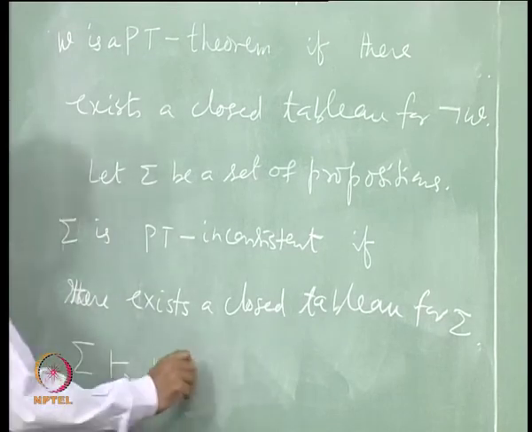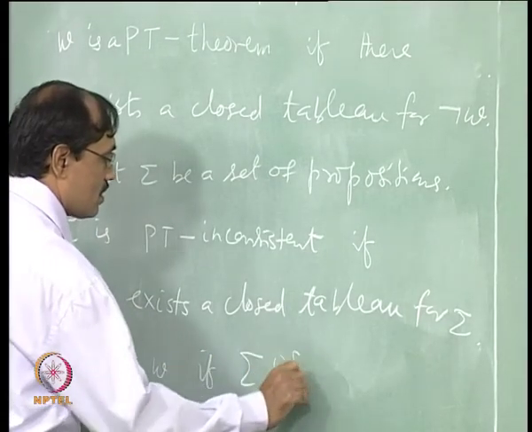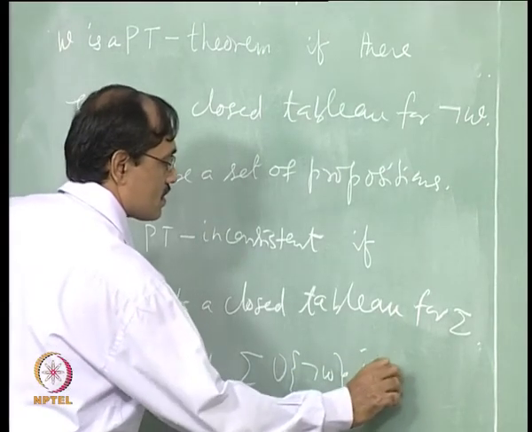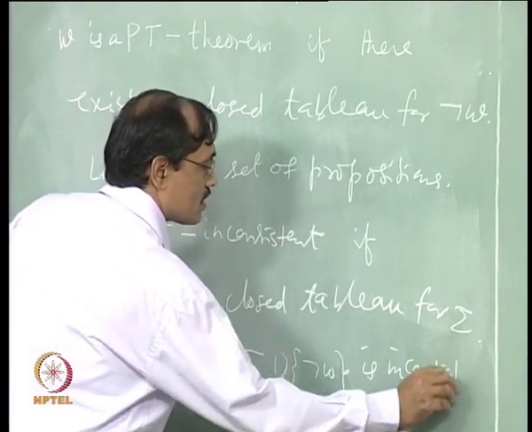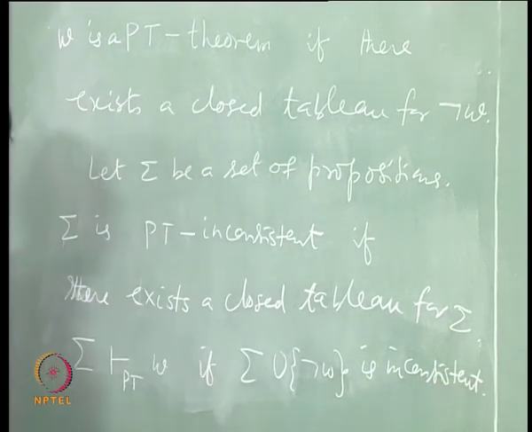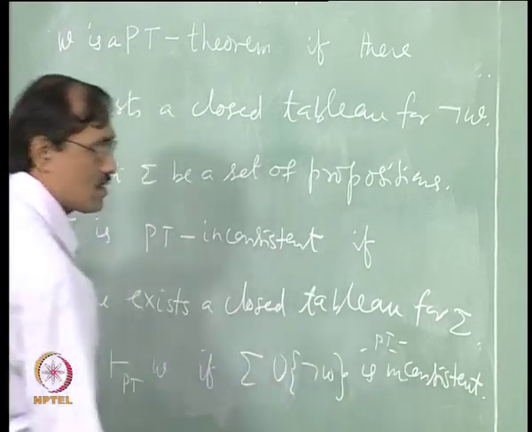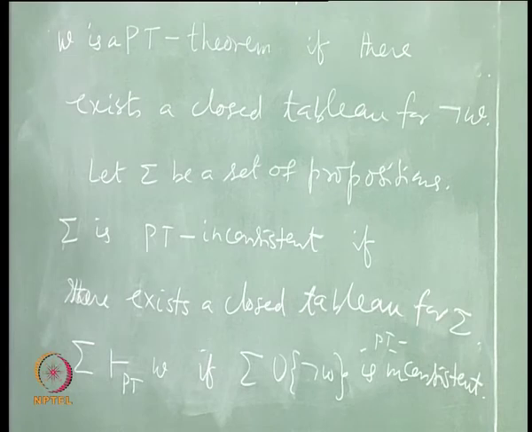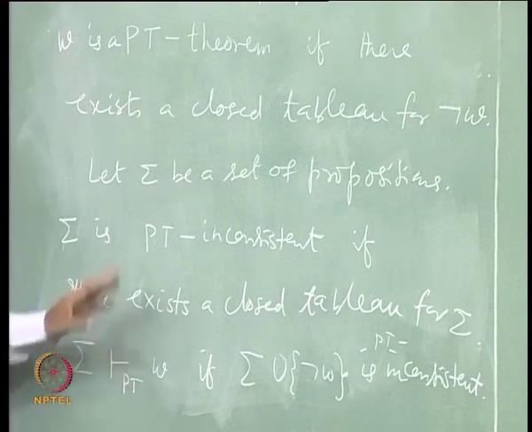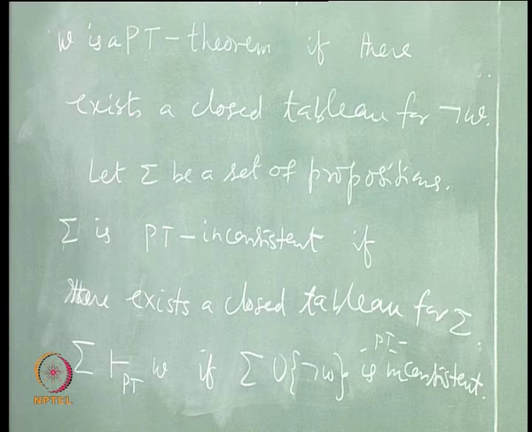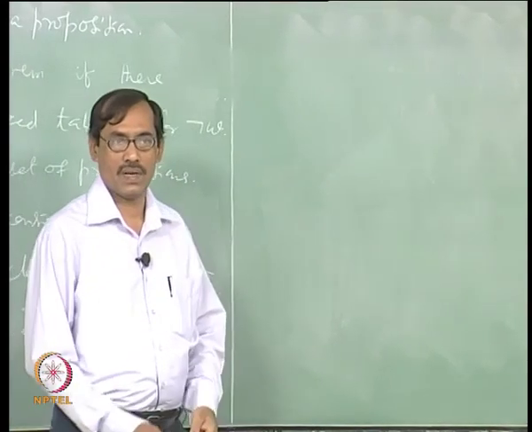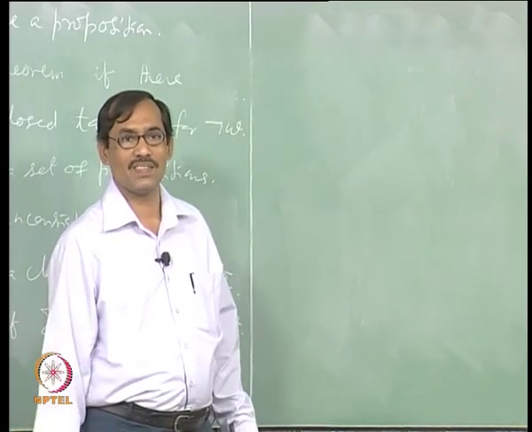Right. So, if sigma union not W is inconsistent in PT, inconsistent, right. So, inconsistent here means PT inconsistent. So, slowly, since you have become matured, we will forget this PT always writing, we will say inconsistent or theorem and so on. Once we are in the context of tableau, it will be interpreted as tableau consistent, not PC consistent. Okay, let us see one example at least, how to show something is inconsistent or not.